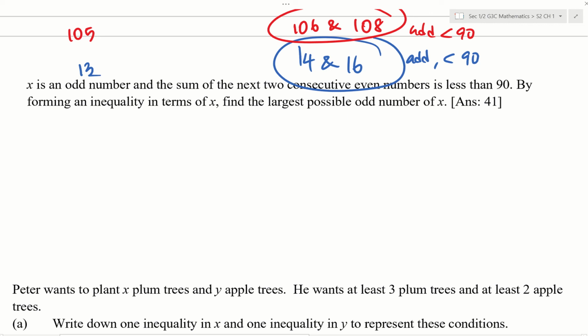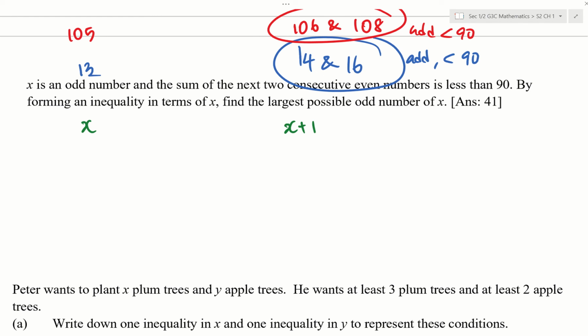And we want to form an inequality. So these two add up less than 90. If it is in terms of x, what are then these two numbers? Okay, if we change the 105, the 13, we change it back to our x. Then what is the next even number? x plus 1. How do we see that? Oh, look, if it is 13, the next number is 14. It's just a plus 1. If it is 105, the next number is 106. If it is x, the next number must be x plus 1. Because after odd comes even, right? Okay, so this is the next even number.